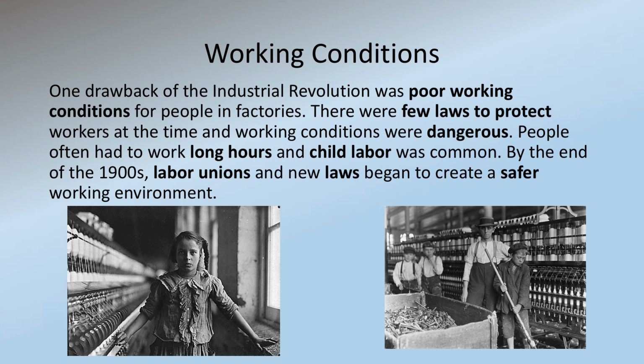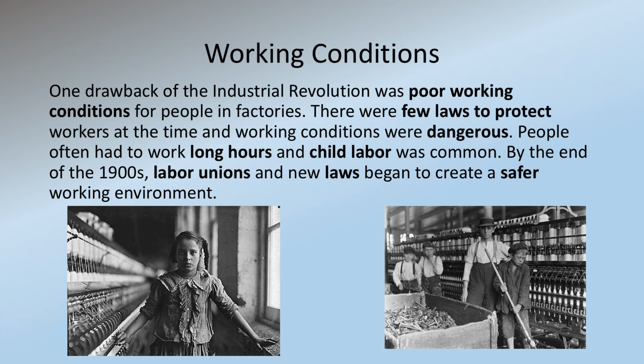Adults and children worked. Some children weren't allowed to even go to school because they needed to work for their families, and there were no laws against this. So these very young children would have to go and work these long hours, and it was not a safe place for these children or even the adults to be. But by the end of the 1900s, labor unions and new laws began to create a safer work environment.